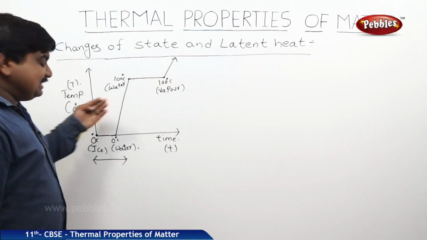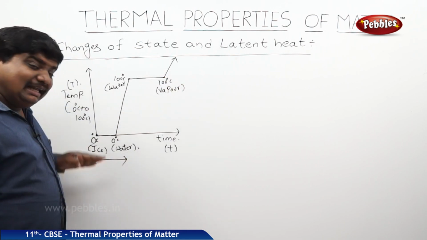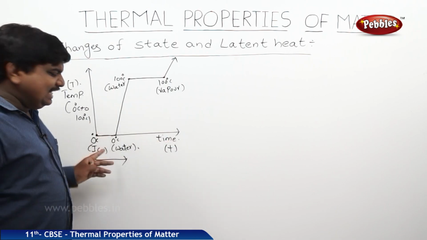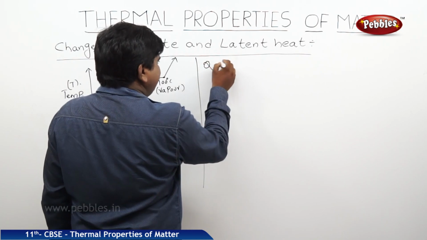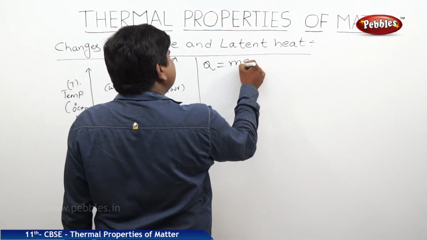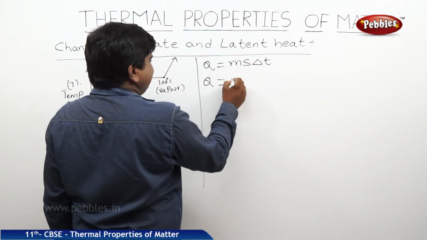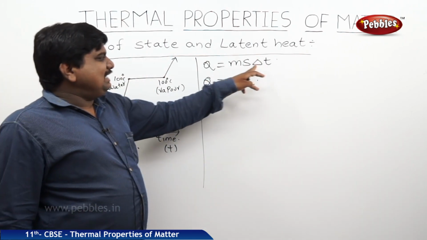That means a substance converts from solid to vapor in different situations, not in a single situation. For each situation, we have a heat energy formula. So Q is equal to, one formula is ms delta T, and one formula is mL. What is this ms delta T?